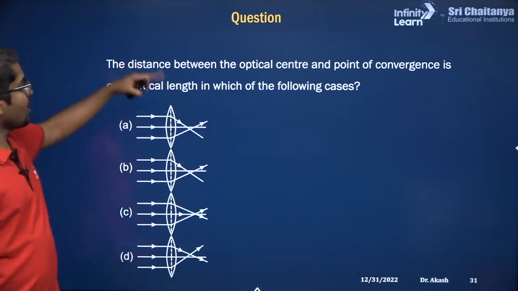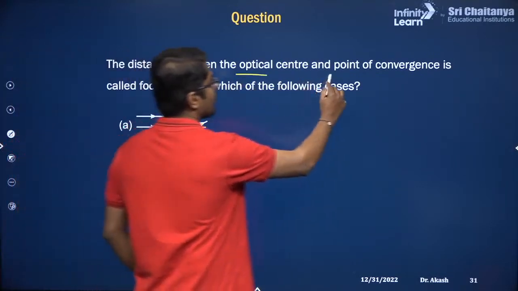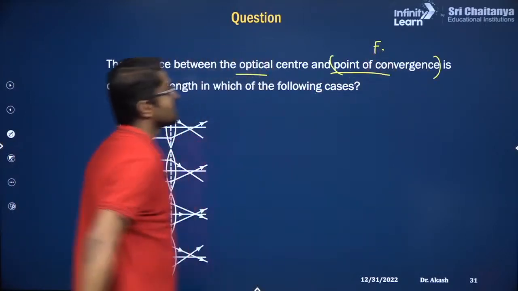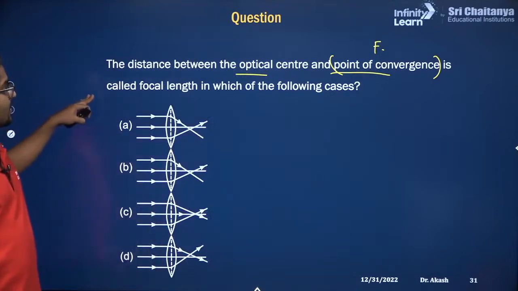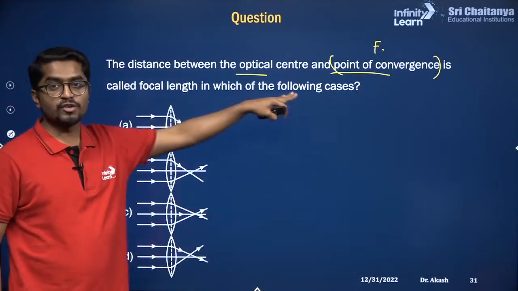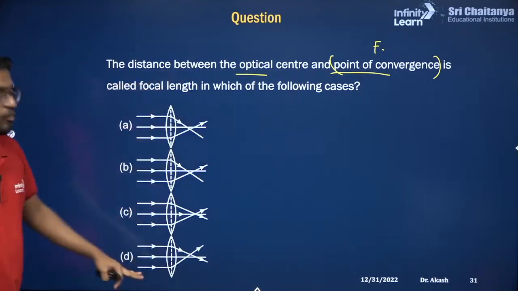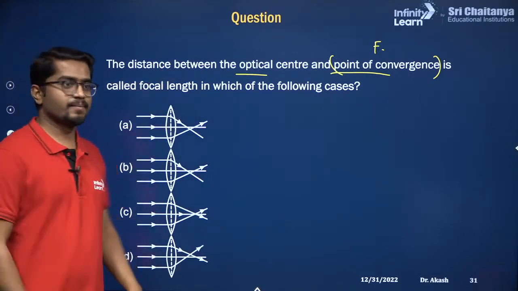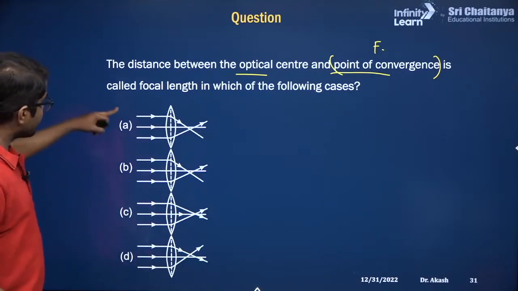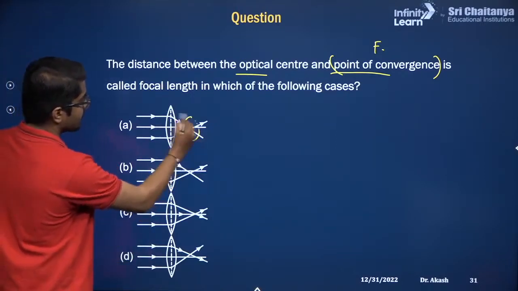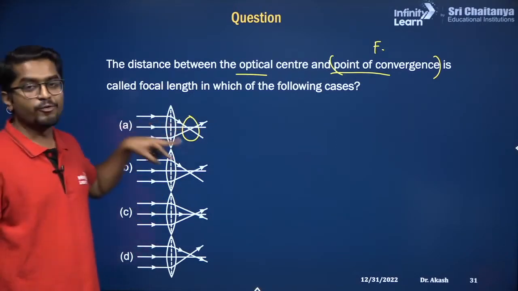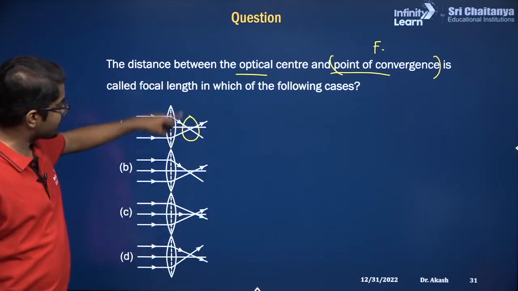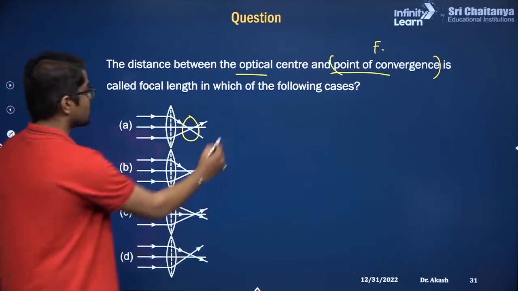Last question from this subtopic. The distance between the optical center and the point of convergence. Do you know what the point of convergence is? It is the principal focus. Correct? It is called the focal length in which of the following cases. So in which of the following cases is the focal length correctly displayed? That is the question. In the first one, you see, this principal focus should be on the principal axis. Is it on the principal axis? No.